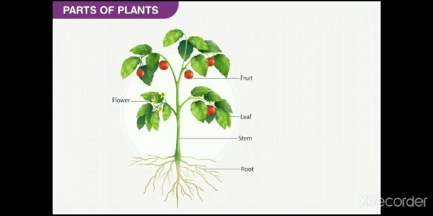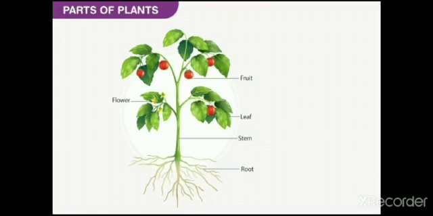Next is the structure of a plant. Plant structure can generally be divided into two parts: the stem, which grows above the ground, and the root, which grows below the ground surface. The root, stem, and leaves are the main parts of plants. From time to time, plants bear flowers for reproduction. Flowers are transformed into fruits. Fruits have seeds. Seeds give rise to new plants.